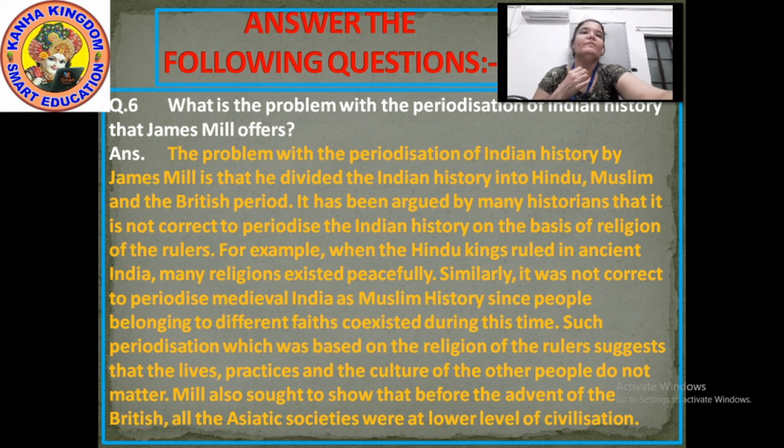James Mill had divided Indian history into three periods: Hindu, Muslim and British. Now what was the problem with that? We are going to see in this answer.